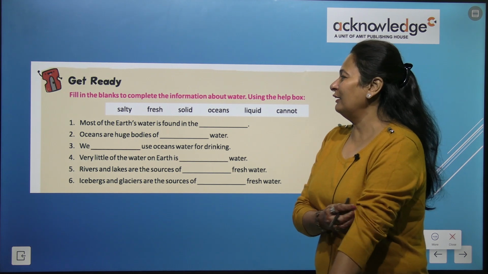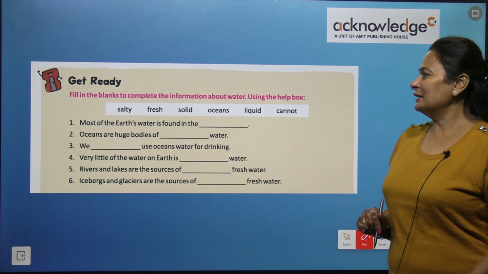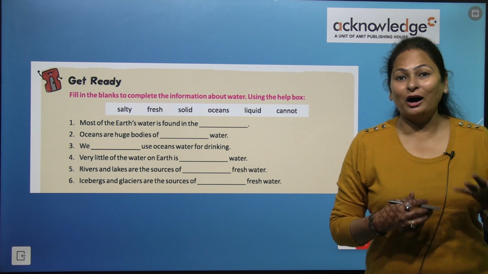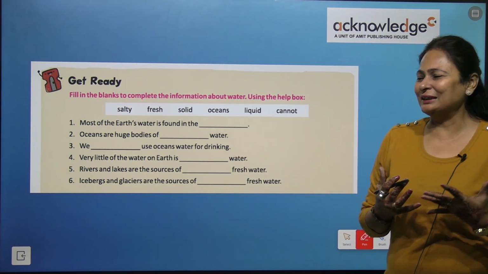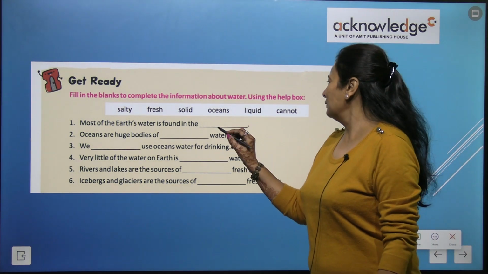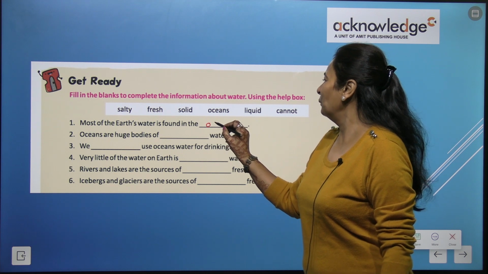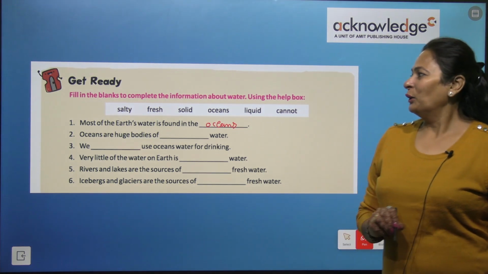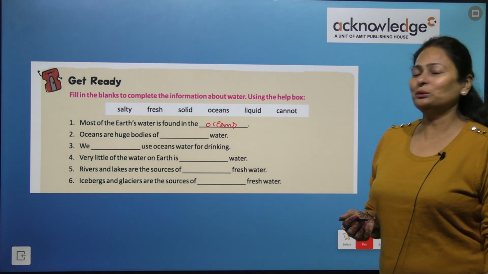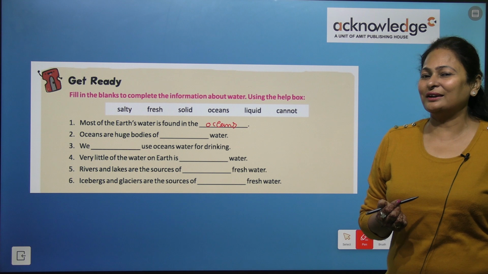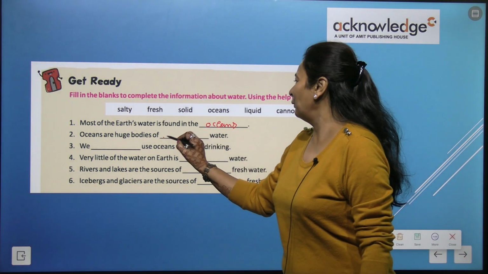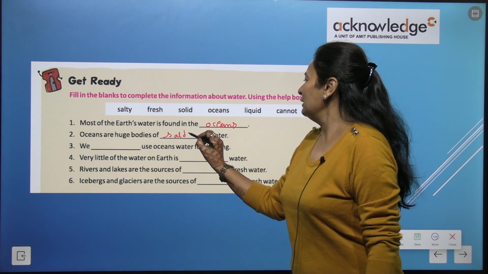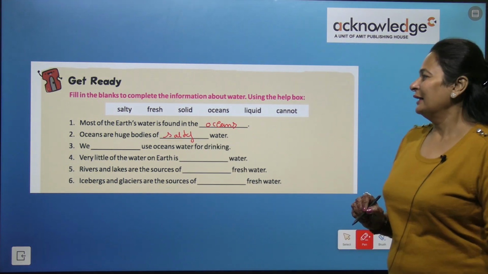So let's do it together. Most of the earth's water is found in the, all you know this, oceans. Right? Oceans are a huge body of salty water.